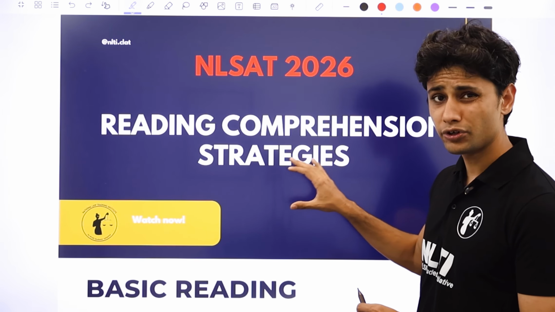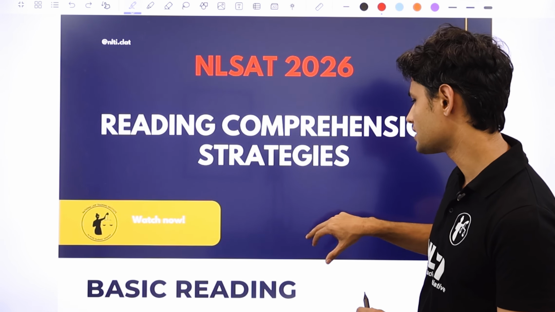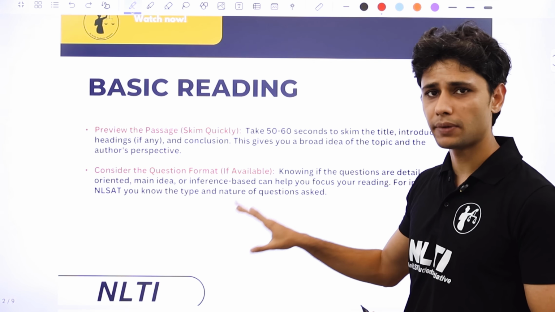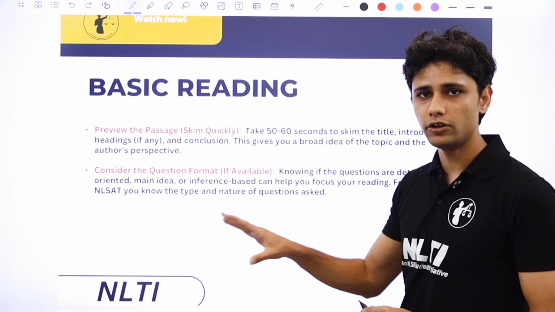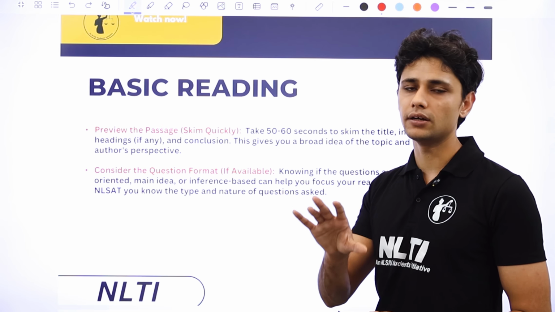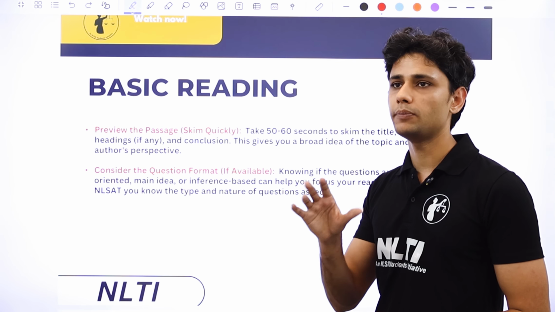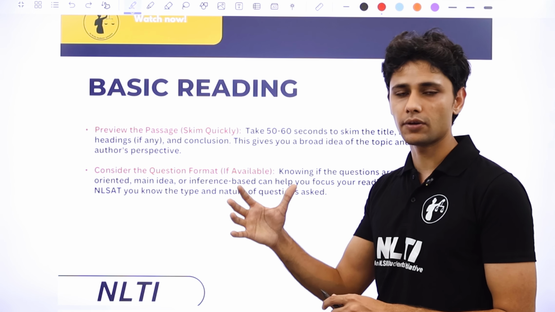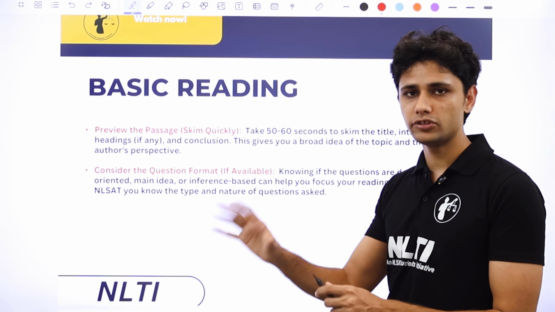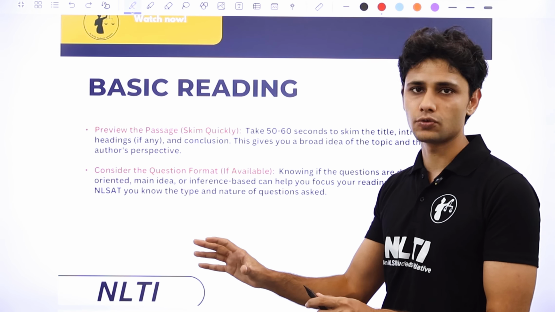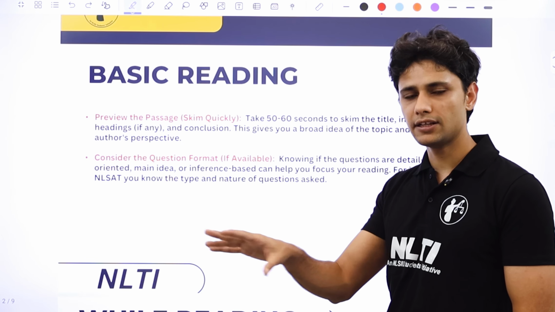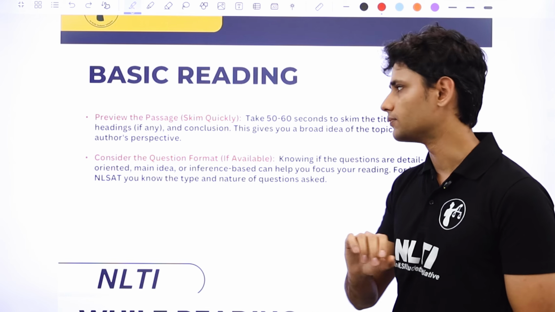Now, what we're going to look at in this comprehension strategy session is, one, how do you start with a passage? You'll have about 8 passages in part A. All the passages generally tend to be taken either from a newspaper editorial, or a magazine, or an op-ed piece. They could possibly be a short story taken from some magazine or a book or a novel. These are typically very engaging excerpts taken from different sources, roughly around 500 to 600 words in length, so they're quite comprehensive and quite lengthy as well.